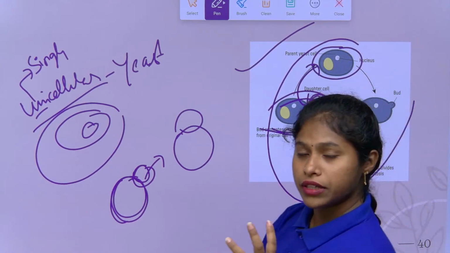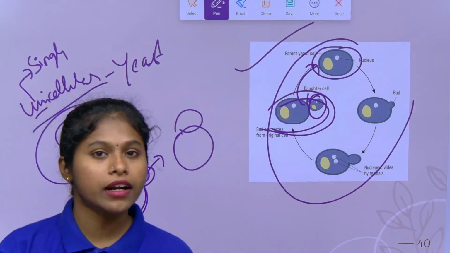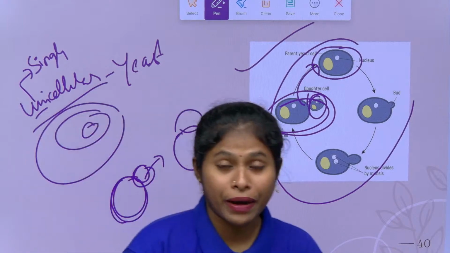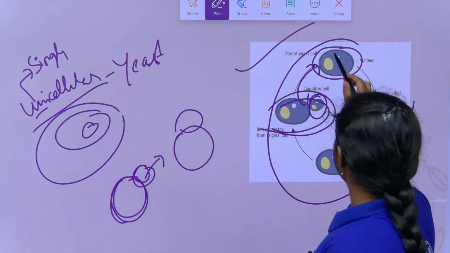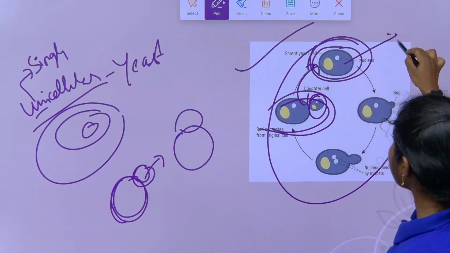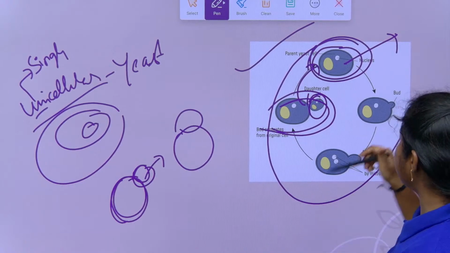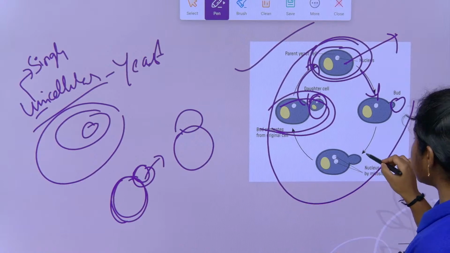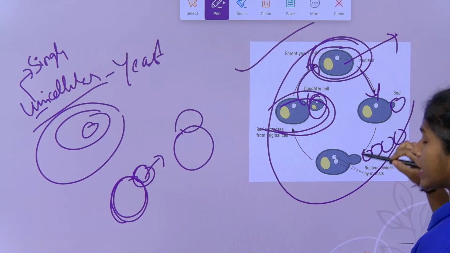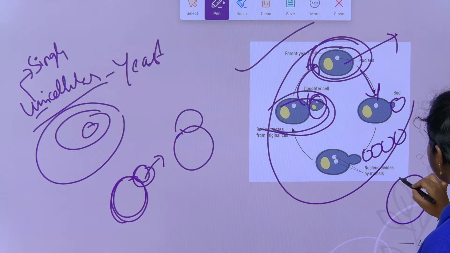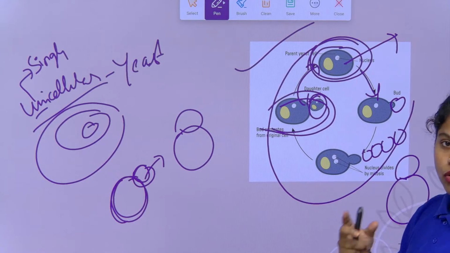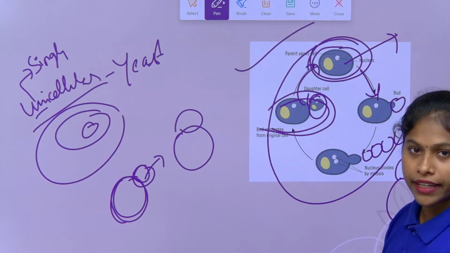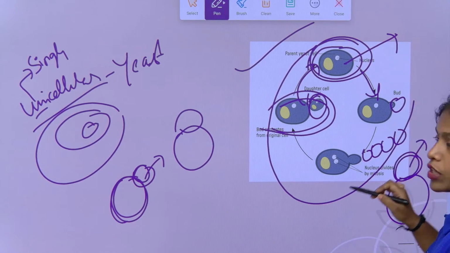Under favorable conditions, this daughter takes nutrition from the available sources, and once it is able to fix in a proper structure, it again gives rise to another bud, right, children. This may form chains, until they are not able to reproduce another bud, so they remain attached to the parent only.